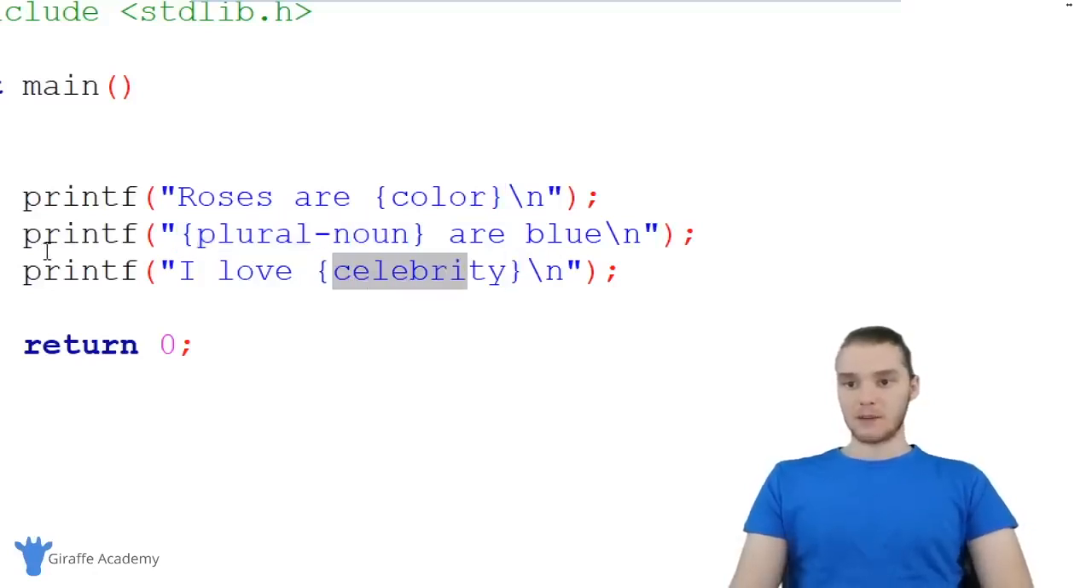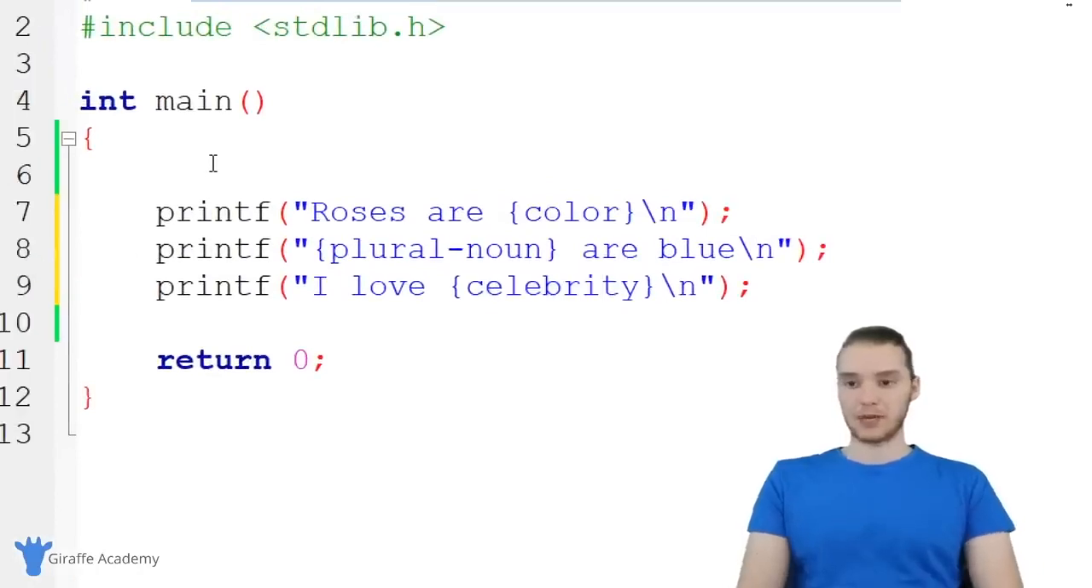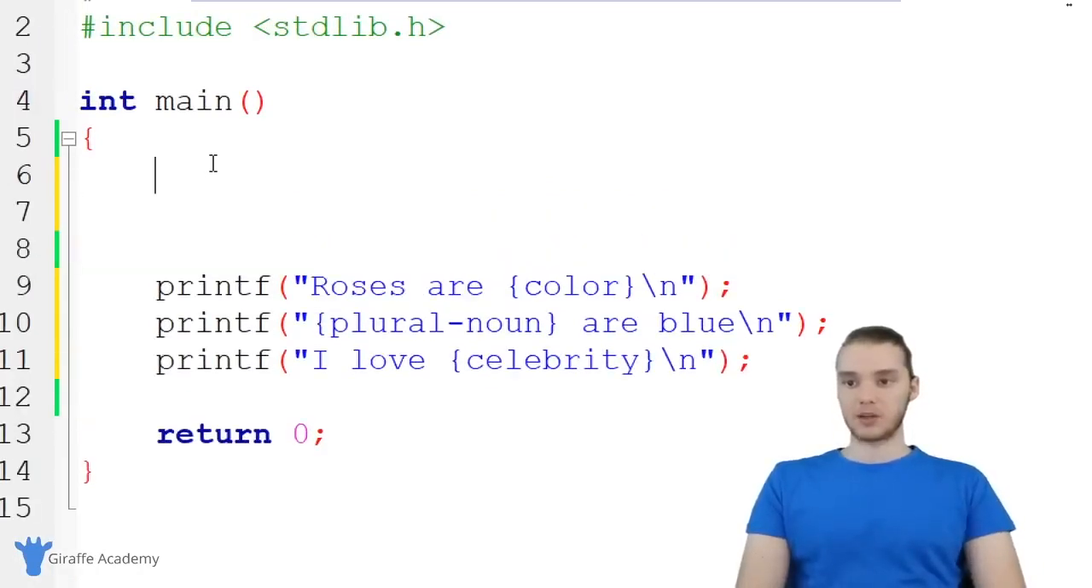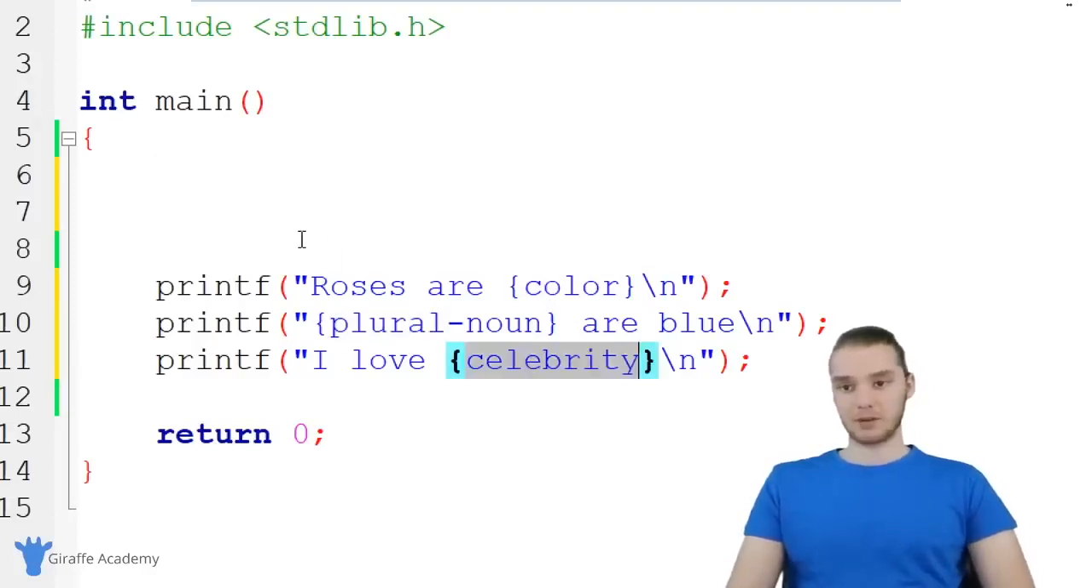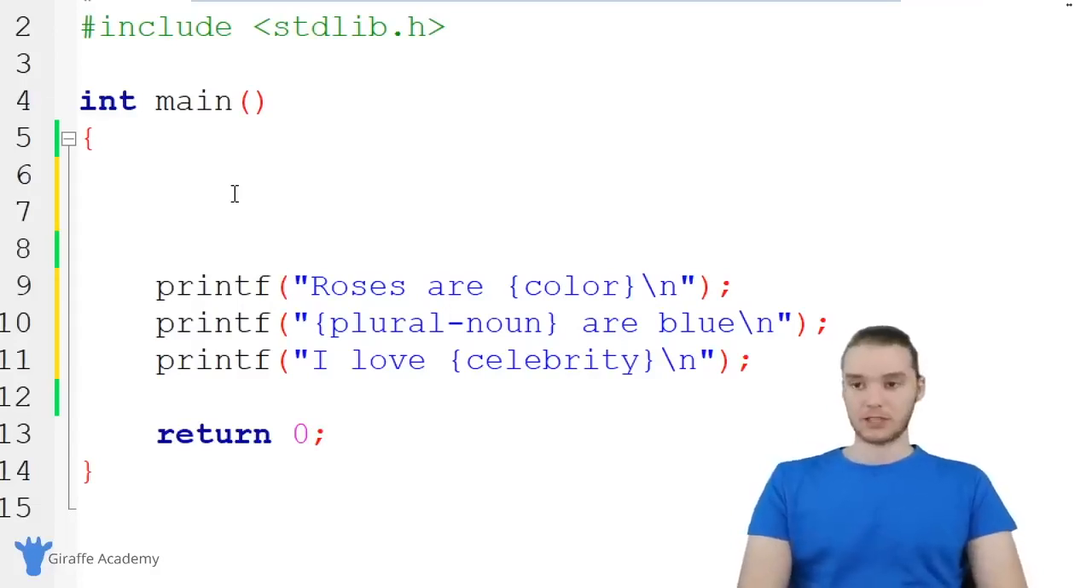So let's talk about actually creating this program. We're actually going to need to do a couple things. And actually, the first thing I want to do is create variables. We're going to create variables to store the color that the user inputs, the plural noun that the user inputs, and the celebrity the user inputs. We're going to create 3 variables, and these are basically going to be character strings. So they're going to be collections of characters, and we can store them in a variable.